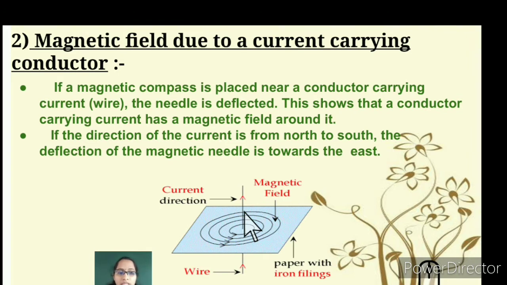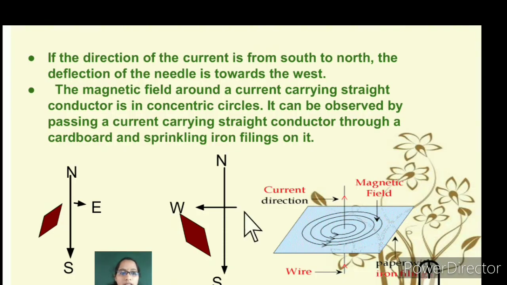As per Oersted, when a wire that carries current passes through a magnetic field, there is a deflection of the needle. If the direction of the current is from north to south, what happens? The deflection of the magnetic needle is towards the east. Let's see in this figure that when the current is passing from north to south, the deflection is towards the east.